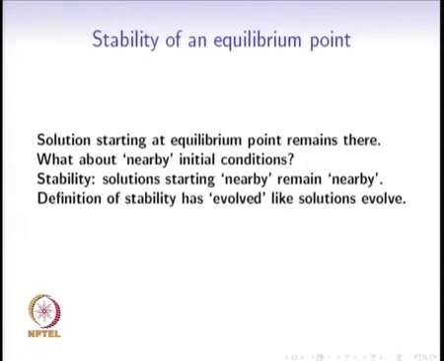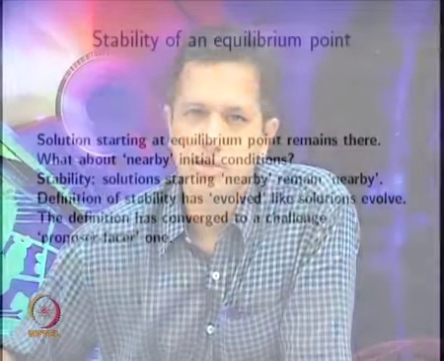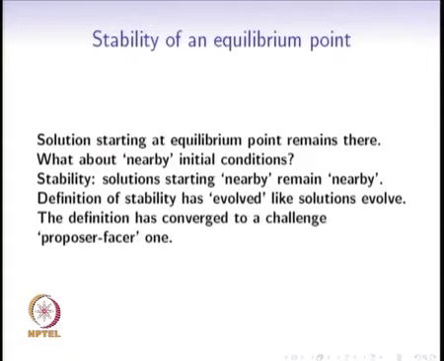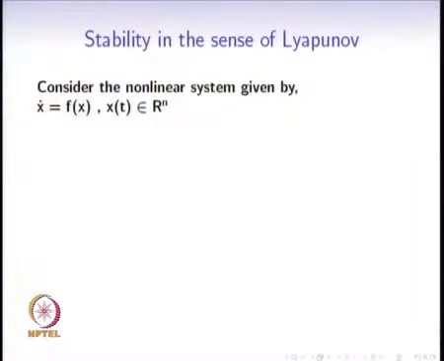One should also note that the definition of stability itself has evolved. Like solutions evolve for a dynamical system, even the notion of stability has evolved over the last few decades, and finally it has converged to what we will see in the next slide. This particular definition is best understood as a challenge. Somebody proposes a challenge and somebody who is facing the challenge tries to meet that challenge. So, what is this challenge proposer-facer definition of stability?